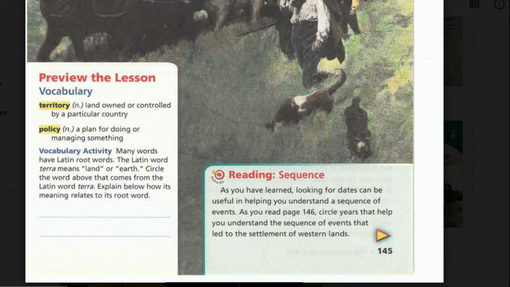Preview the lesson. Vocabulary. Territory. Noun. Land owned or controlled by a particular country. Policy. Noun. A plan for doing or managing something.